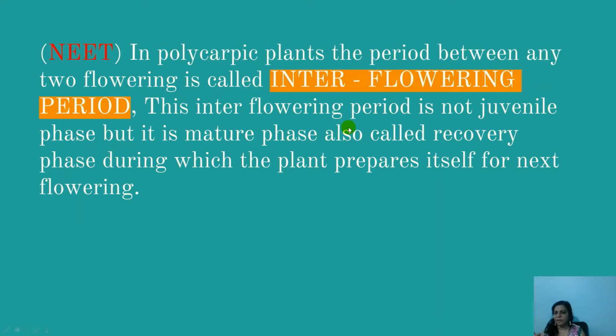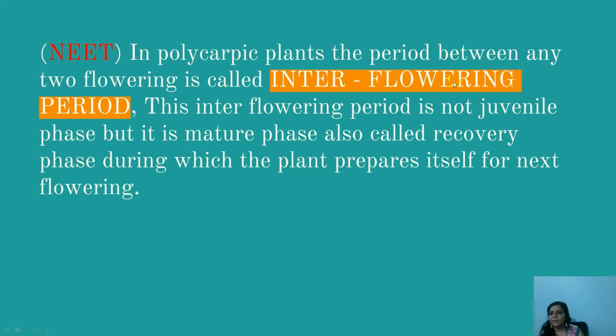That time, after it has stopped flowering because earlier it has flowered, but is supposed to flower in the next period, that in-between period is called the interflowering period. Repeat, the period between any two flowering seasons is called the interflowering period. This interflowering period is not considered a juvenile phase. Children, students, please notice this condition.